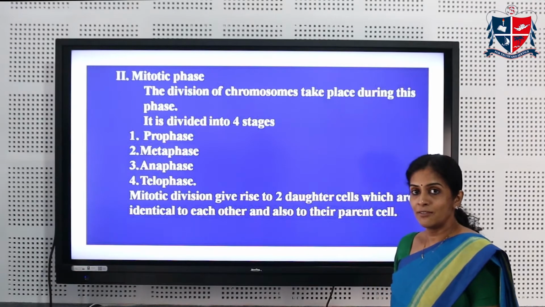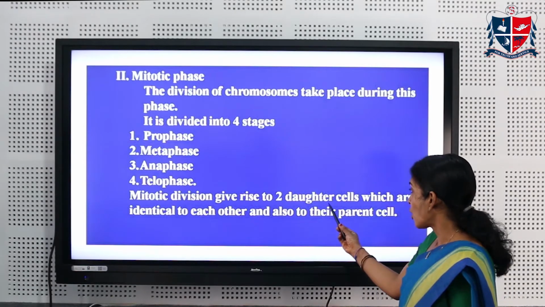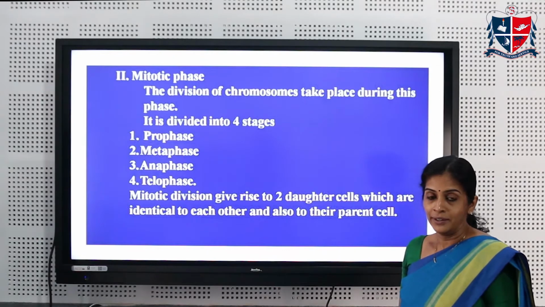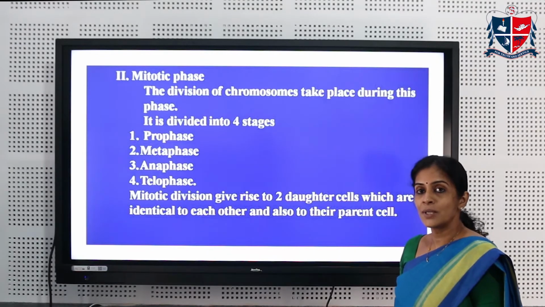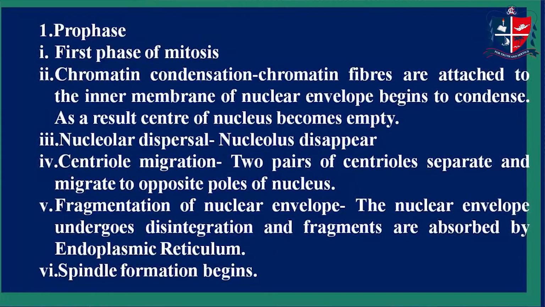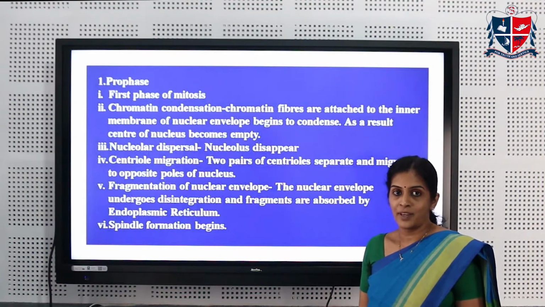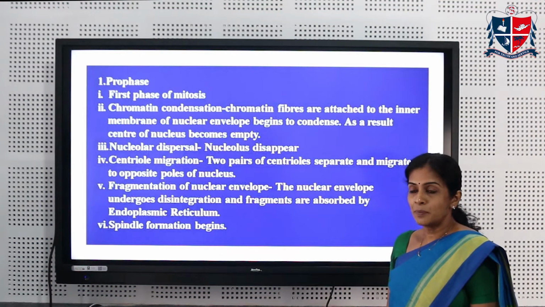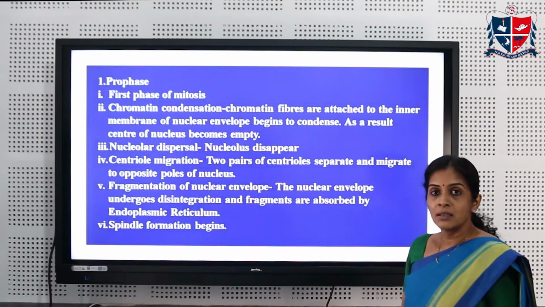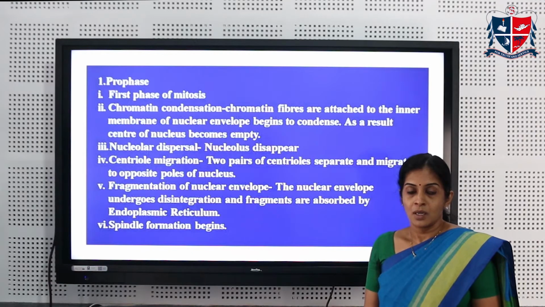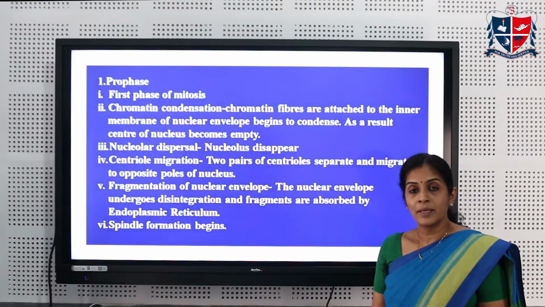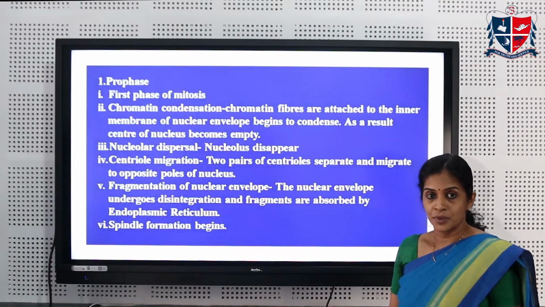The mitotic division gives rise to 2 daughter cells which are identical to each other and also to their parent cell. The first stage in the mitotic phase is the Prophase. During Prophase, chromatin condensation occurs. The chromatids will be condensed to form chromosomes.